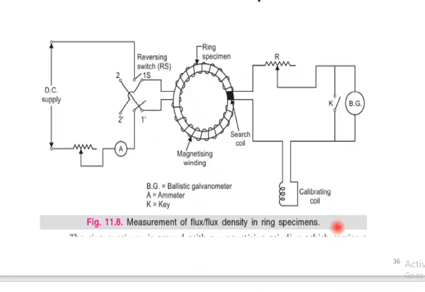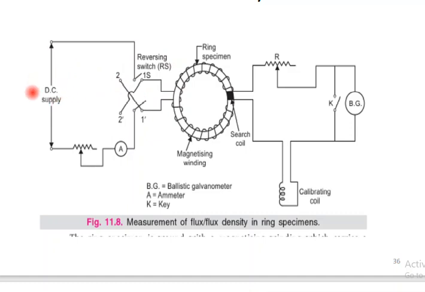This diagram shows the measurement of flux density in the ring specimen. This is the ring specimen, and this is the search coil B. The search coil we will discuss in this topic. This is the BG, the ballistic galvanometer, A is the ammeter and K is the key. This is the calibrating coil, this is the resistance, this is the reversing switch, and we know the ballistic tester comes under DC.